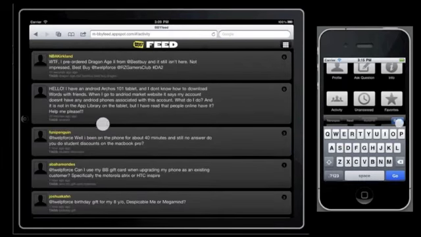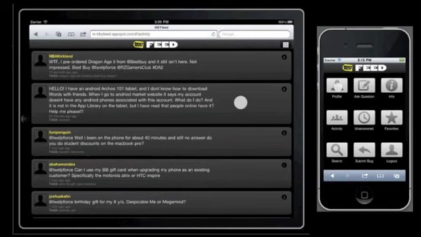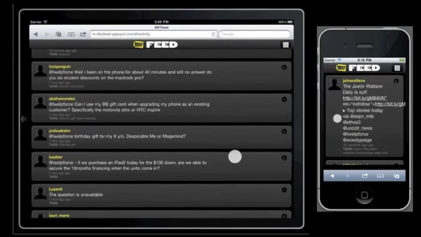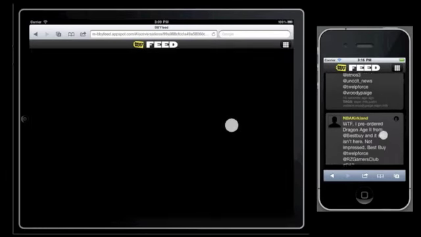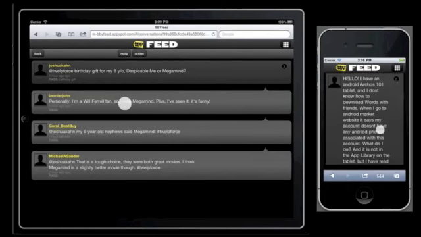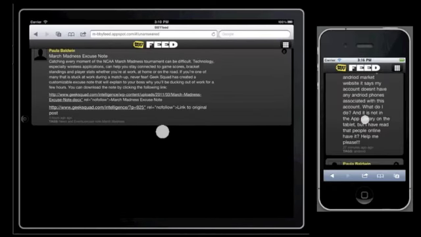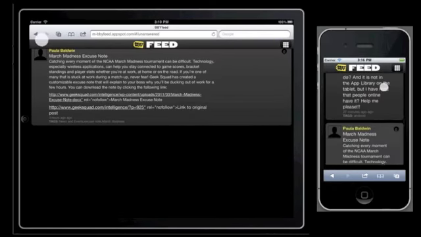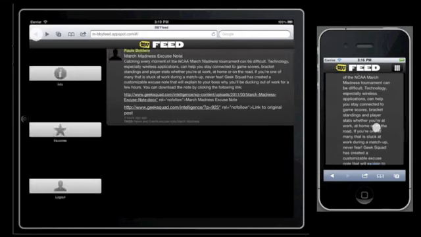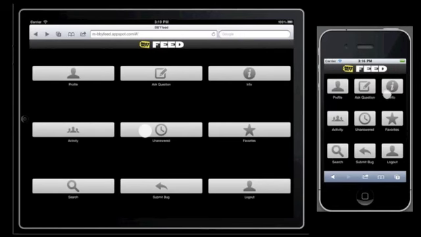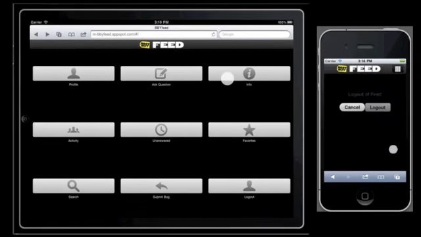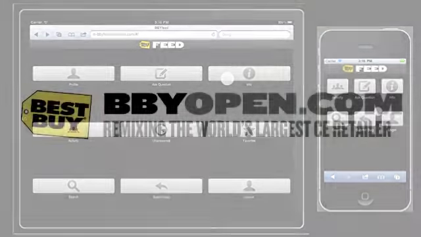So in our connected stores, we have iPads and iTouches, and who knows what the future might bring when it comes to Android, etc. Mobile feed will render and scale on any of those devices. It gives the employee full functionality to look for unanswered questions, respond to questions, manage their profile, log in, log out, and search. And while it looks and feels like an app, we know that it's scalable and as close to future-proof as we can make it.